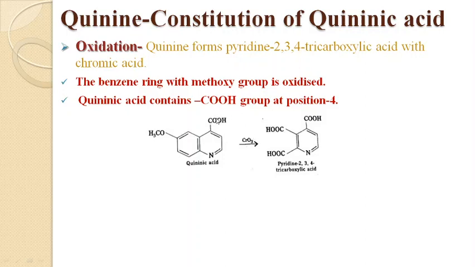But the third carboxylic group is already present in quininic acid and it is at position 4. So the two important inferences drawn from this reaction are that the benzene ring with methoxy group is oxidized, converting it into two carboxylic groups, and the third carboxylic group is already present in quininic acid and occupies position 4. So the position of COOH is confirmed by this reaction.